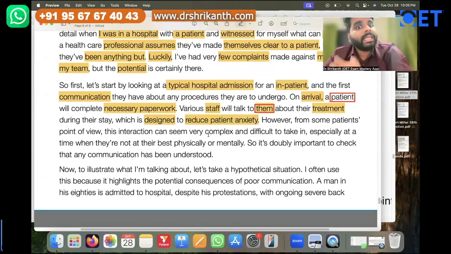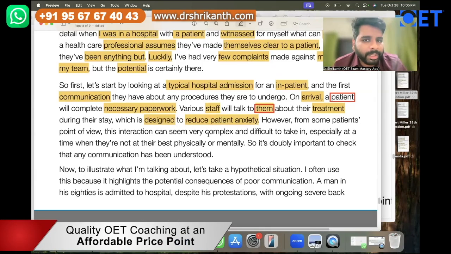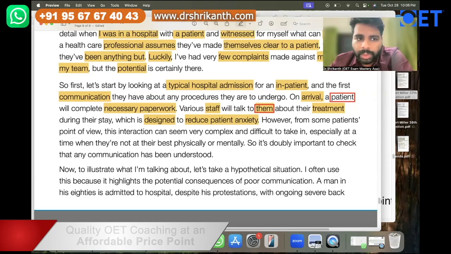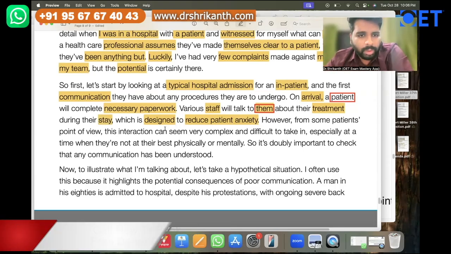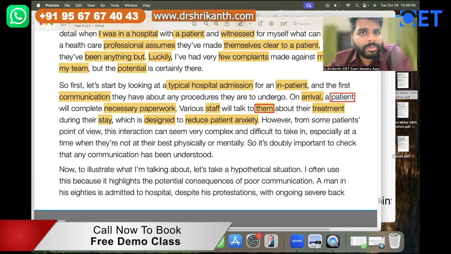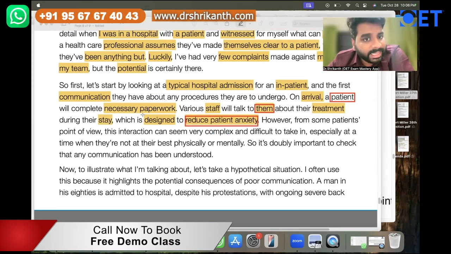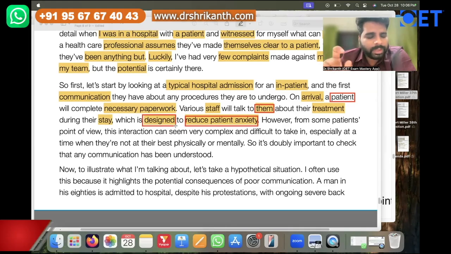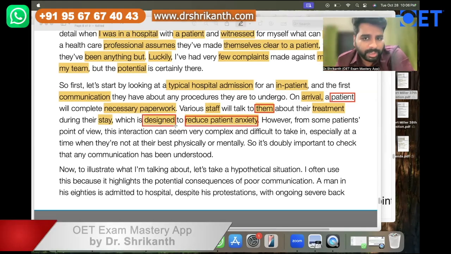What are they going to talk about? About their treatment, what is going to happen during their stay in the hospital. Now, what is the intention for this activity? The intention is to reduce patient anxiety. This particular activity was designed to reduce patient anxiety.